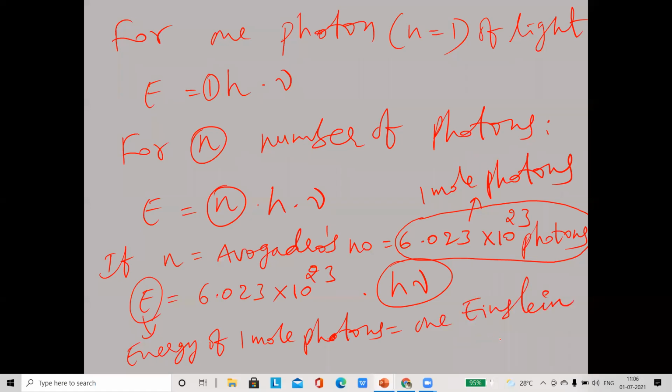1 Einstein energy is equal to the energy of 6.023 into 10 power 23 photons. So the energy of 1 mole photons is always called 1 Einstein. So 1 Einstein energy is equal to Avogadro number into h nu. Take the screenshot now.